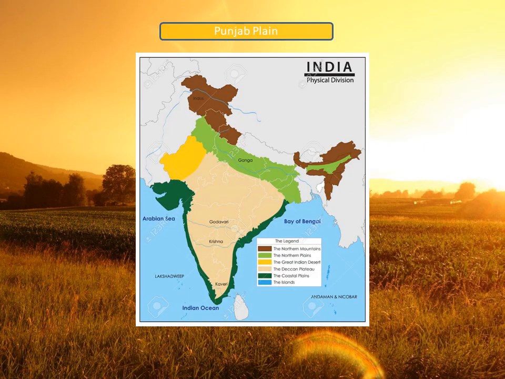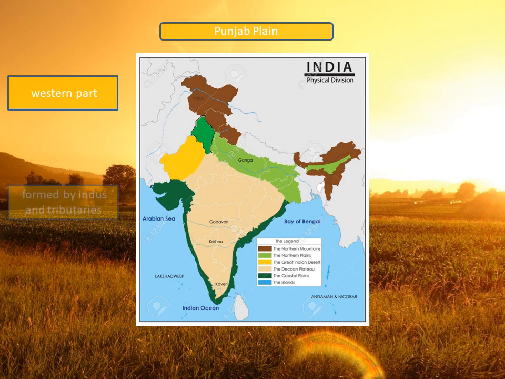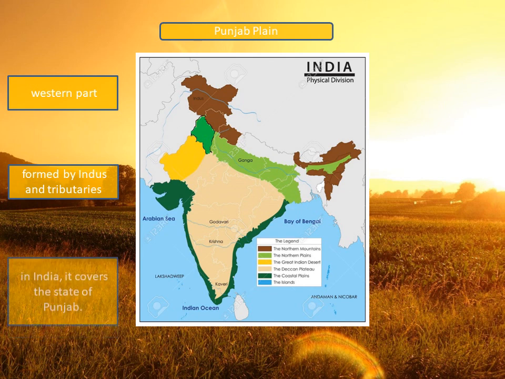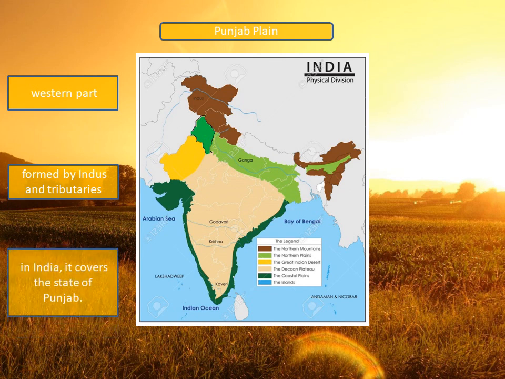Let us try to learn a little more about these divisions. We are starting with the Punjab plain. The western part of the northern plain is referred to as the Punjab plains. It is formed by the Indus and its tributaries. The larger part of this plain lies in Pakistan. In India, it covers the states of Punjab and Haryana.